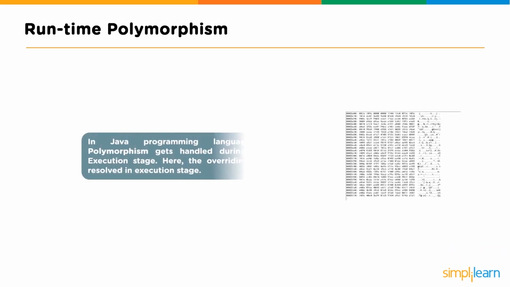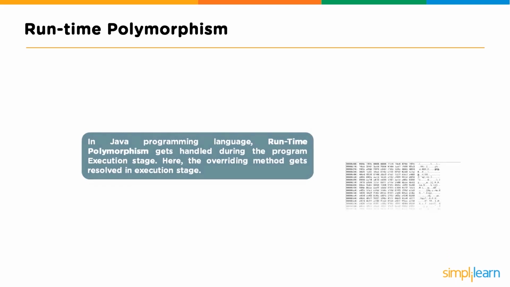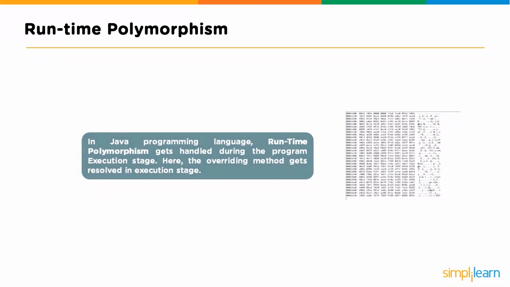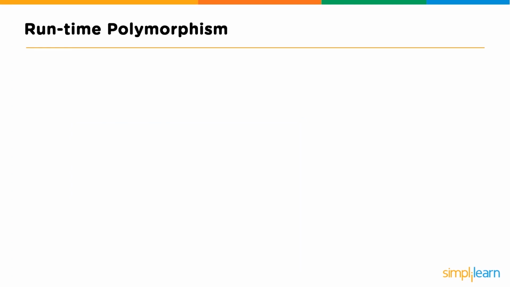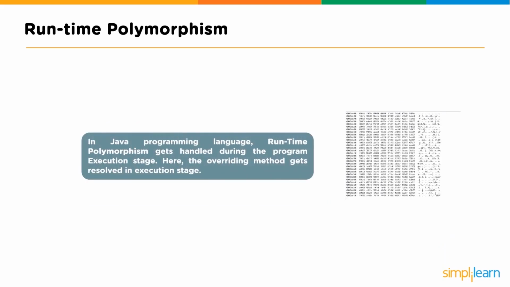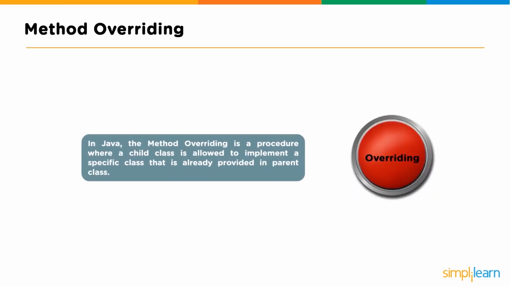So runtime polymorphism. In the Java programming language, runtime polymorphism gets handled during the program execution stage. Here the overriding method gets resolved in execution. So far we've talked about compile time polymorphism. As you saw in the program we just wrote, when it's compiling, it figures out which overload method to use. In runtime polymorphism, method overriding, in Java, is a procedure where a child class is allowed to implement a specific method that is already provided in the parent class.